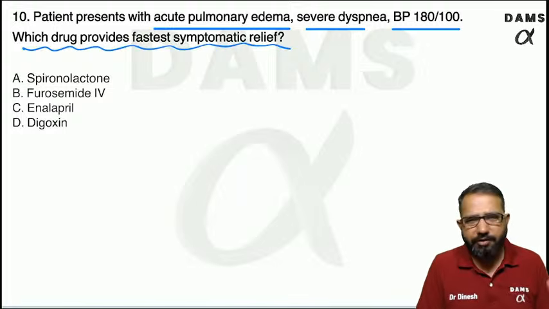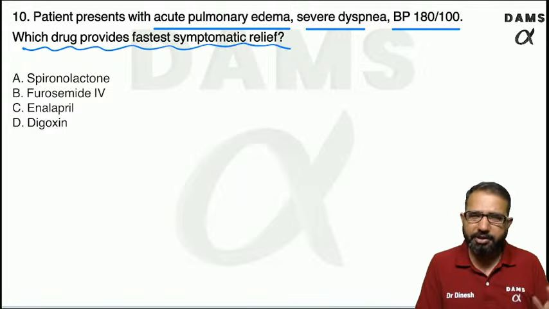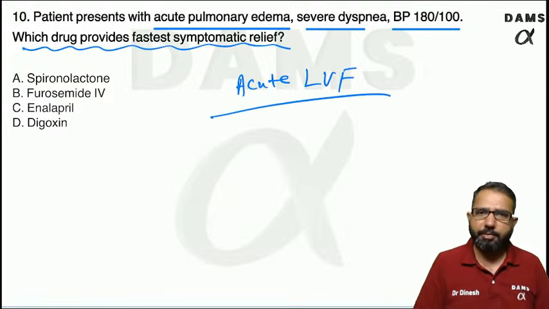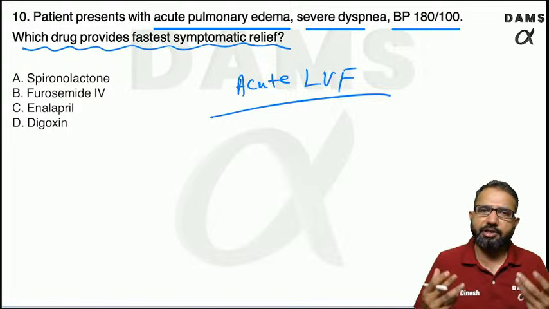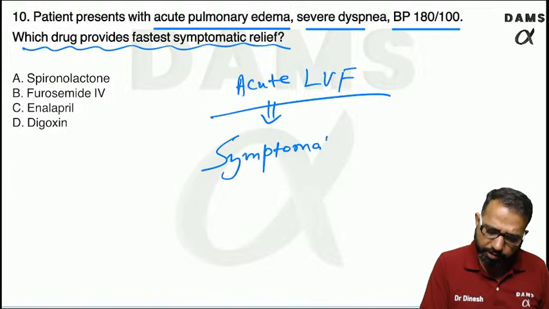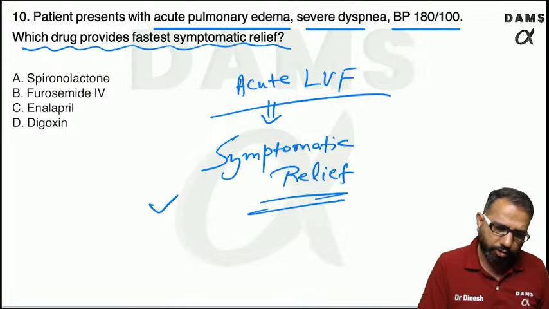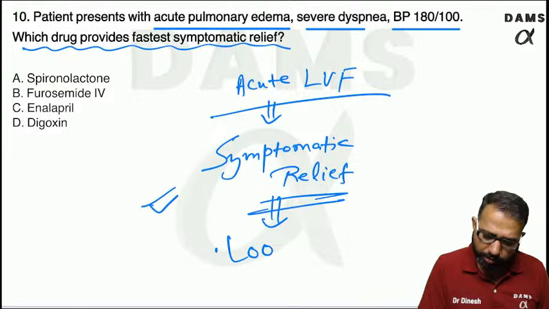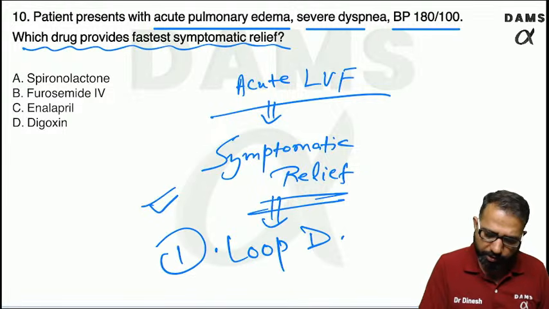If the patient presents with acute pulmonary edema, the patient is having congestive heart failure. This is a typical case of acute left ventricular failure. Patient is in pulmonary edema, there is dyspnea, there is high blood pressure. Always and always provide the symptomatic relief first. And to provide the symptomatic relief in these patients, always and always we give the loop diuretics. Loop diuretics are the first choice.